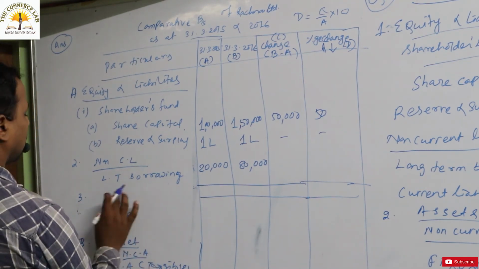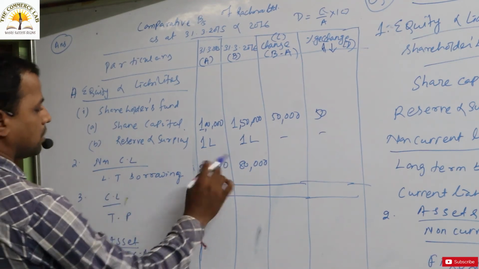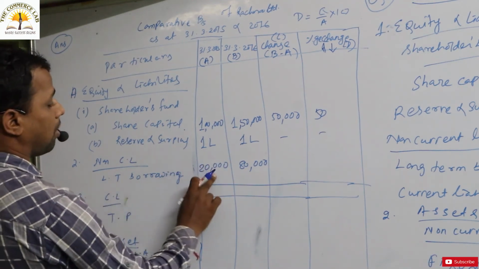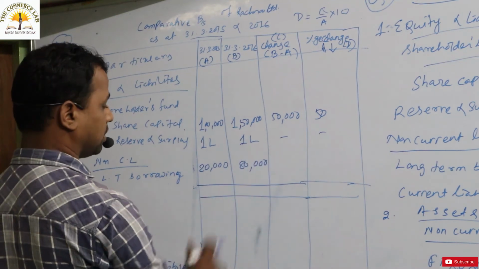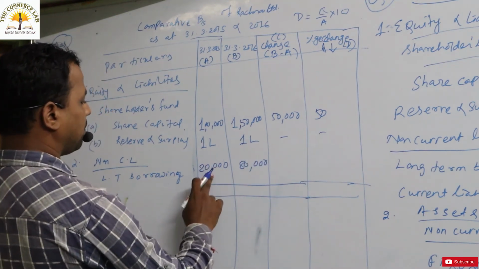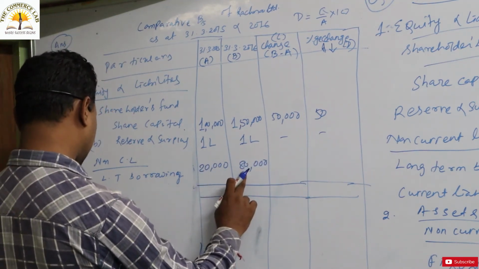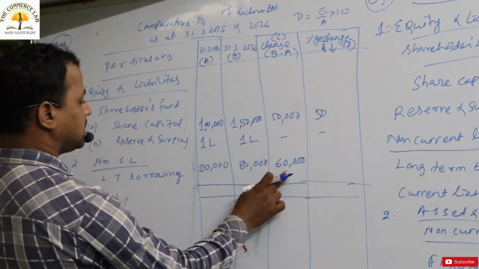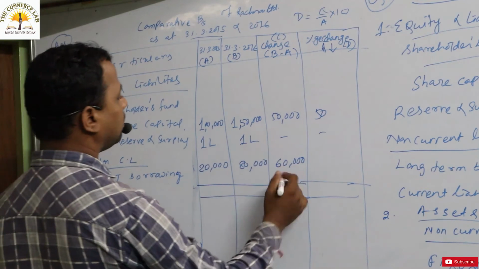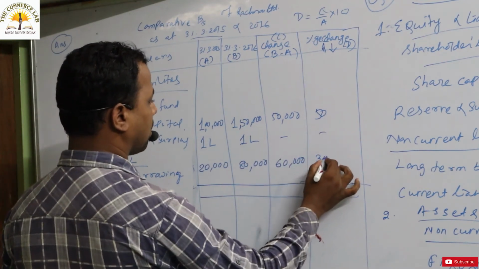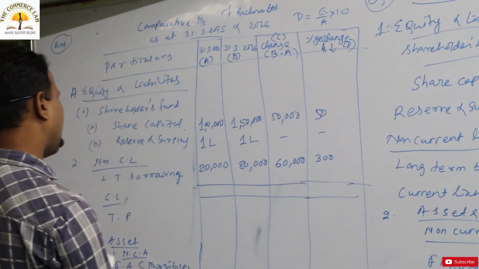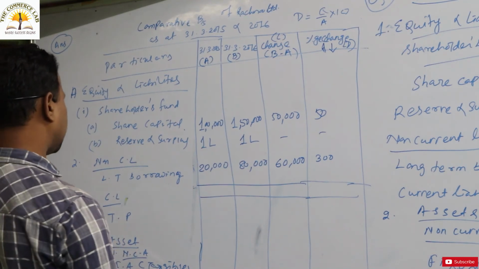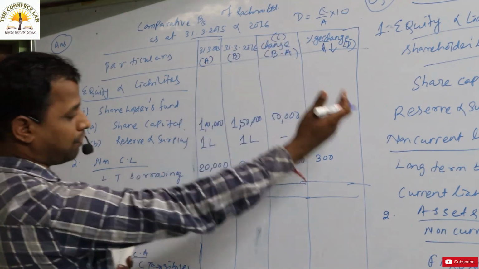Similarly, there is a current liability also. But first we have to calculate the long term borrowing percentage increase. What is the change? 20,000 and 80,000, so the change is 60,000. It is increasing. So 60,000 by 20,000 into 100. How much will you get? That is 300%. Then is there any item left for the liabilities?